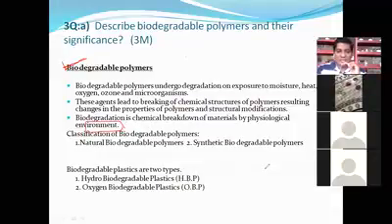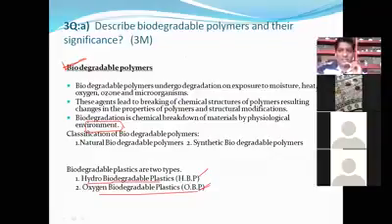And these biodegradable polymers have two classifications: the first is hydrobiodegradable and the second is oxybiodegradable, HBP as well as OBP. Now see, what is meant by biodegradable polymer? You will see the definition here.